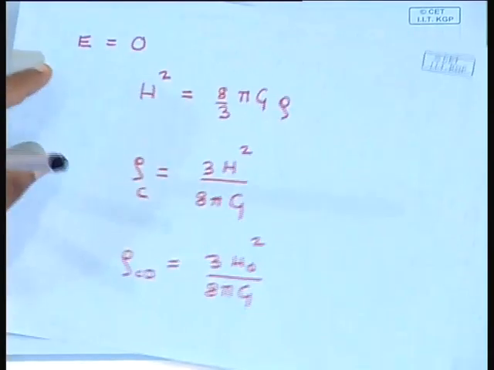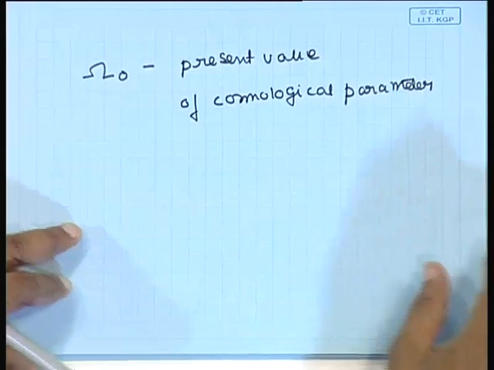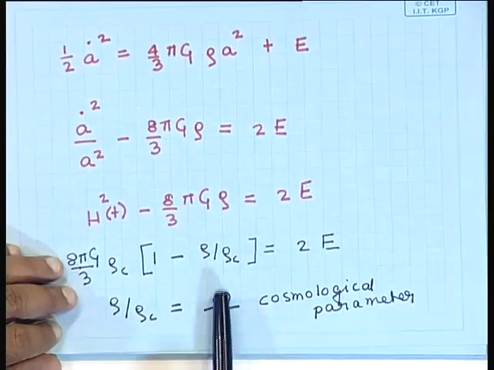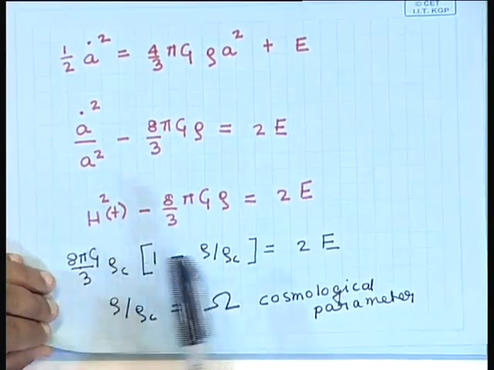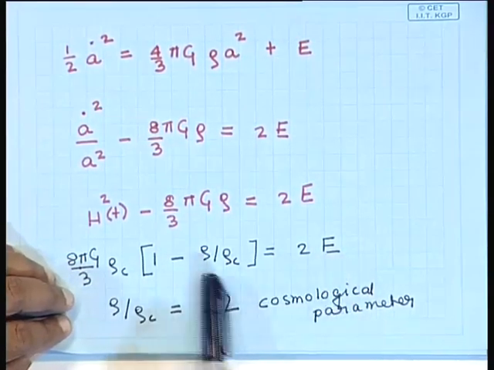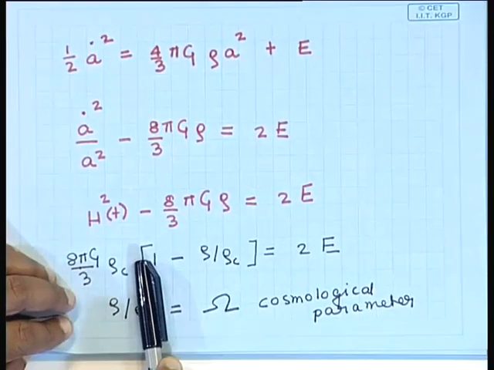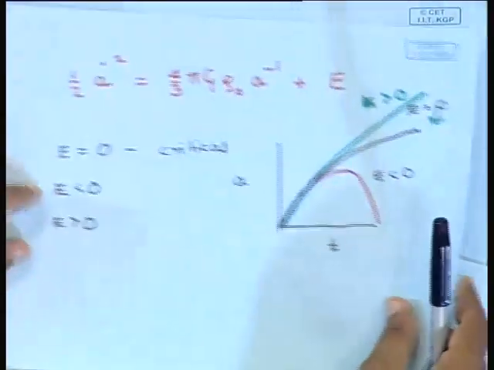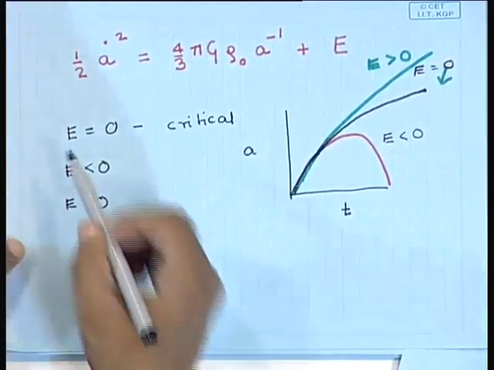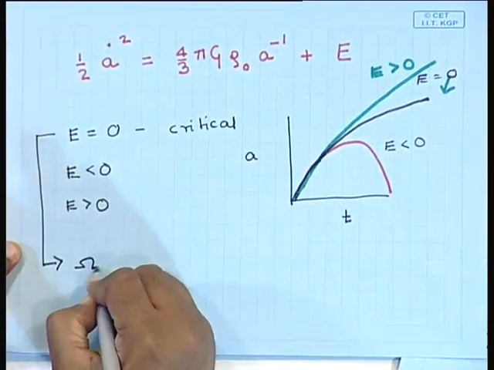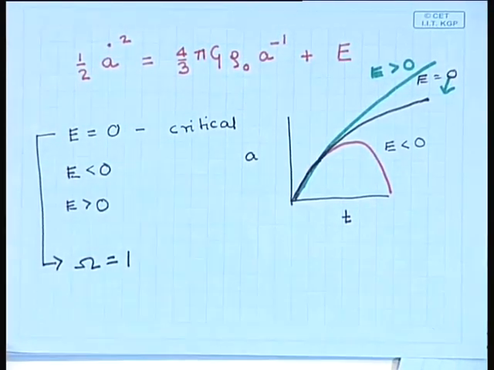If omega is exactly equal to 1, we have the critical model where E is 0, and if omega is 1 at a certain instant of time, it is going to remain 1 throughout, because this E is a constant. So, this E equal to 0 also corresponds to omega equal to 1. The density of the universe is exactly the critical value.